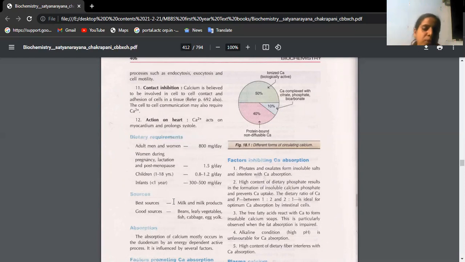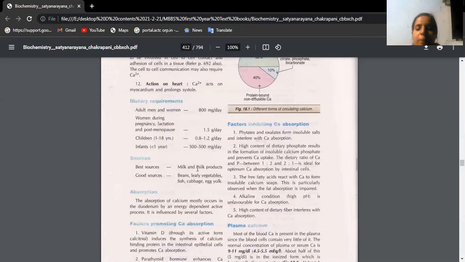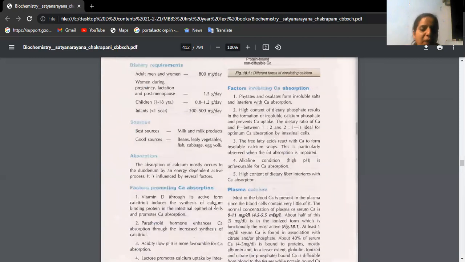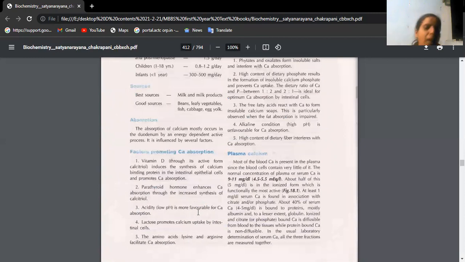The best sources of calcium are milk and milk products. Good sources are beans, leafy vegetables, fish, cabbage, egg yolk, etc. Whatever mineral we are going to study now, remember almost all minerals are absorbed from the small intestine, especially from the duodenum. So what are the factors required for the absorption of calcium? We know vitamin D, the sunshine vitamin, isn't it? So the presence of